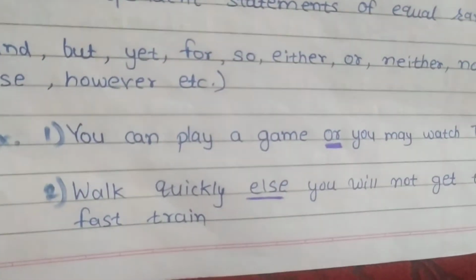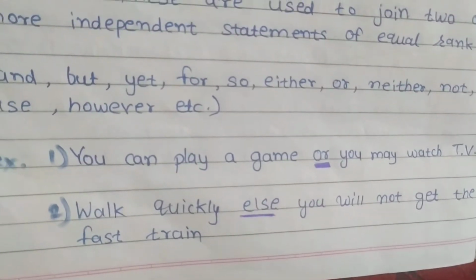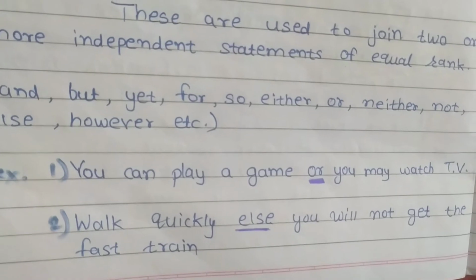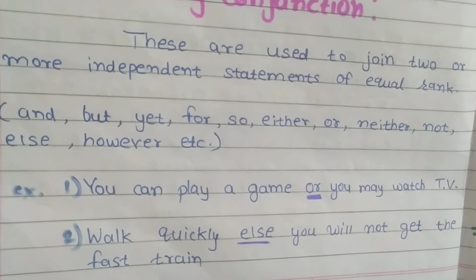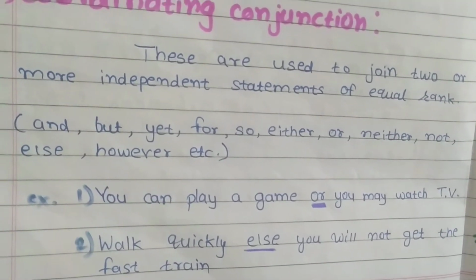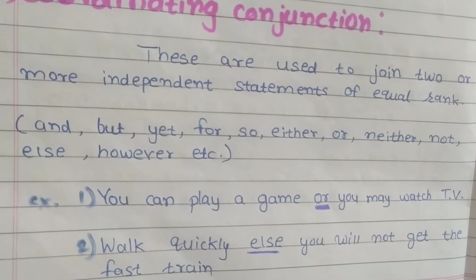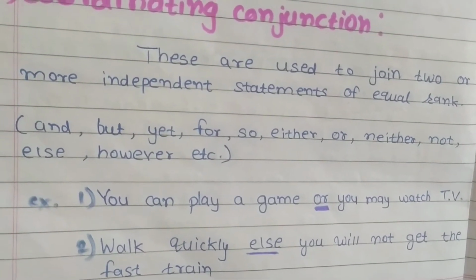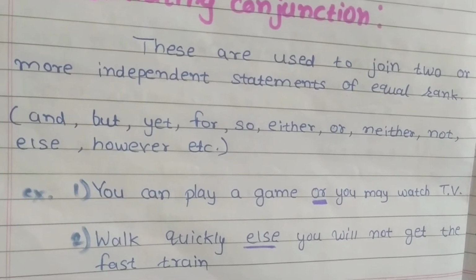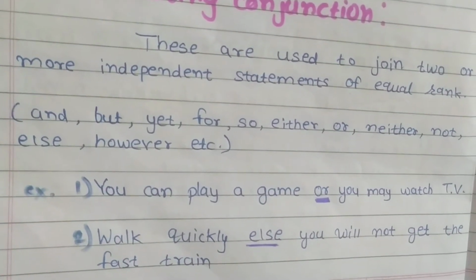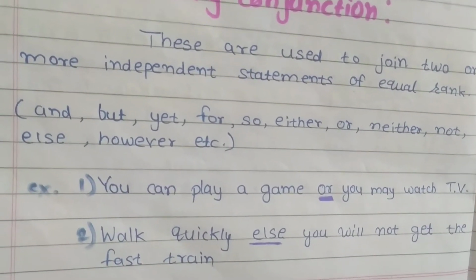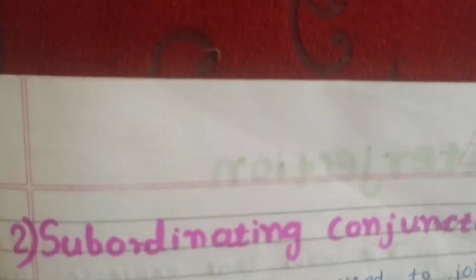Now next, walk quickly else you will not get the fast train. So here also the word else is a coordinating conjunction because this else word also joins two independent statements of equal rank. Yes or no? All of you understood about coordinating conjunction? Yes, very good. Now we'll learn about subordinating conjunction.